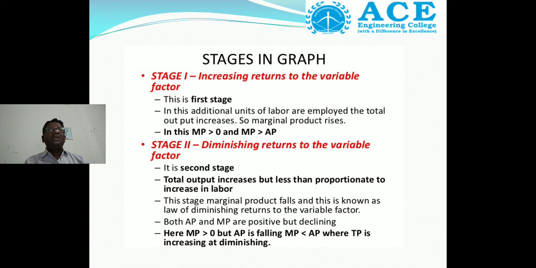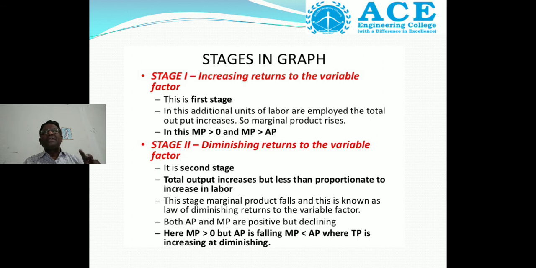In this stage marginal product falls, and this is known as the law of diminishing returns to the variable factor. Both average product and marginal product are positive but declining. Here marginal product is greater than 0 but average product is falling, marginal product is less than average product, where total product is increasing at a diminishing rate.